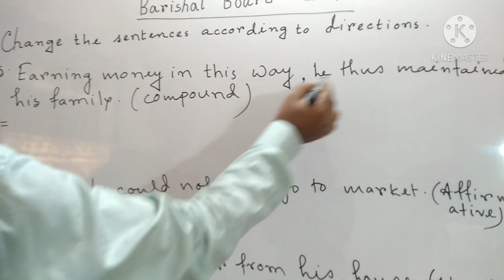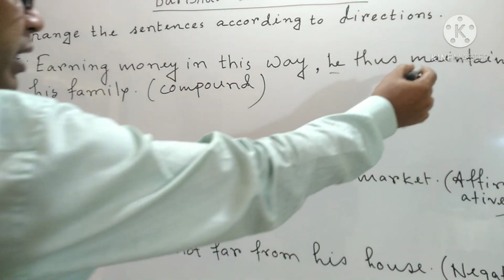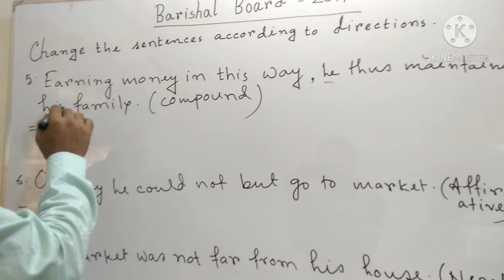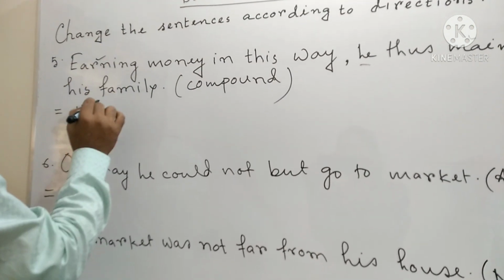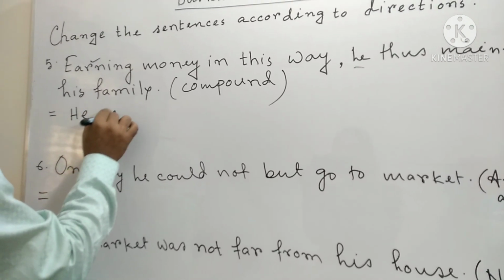The same subject, he, will be the subject here, and the principal verb of the second sentence is in the past form, so we will make this verb in the past form. He earned.